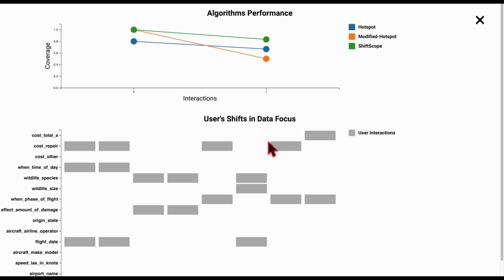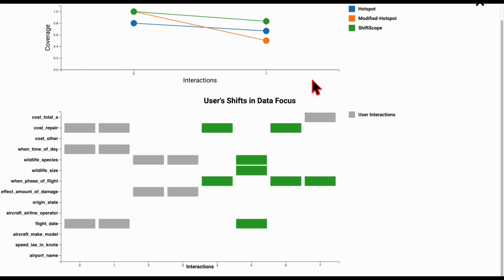That is, if the algorithms can predict users' evolving data interest and recommend relevant data attributes, users are likely to click and explore. Here we see the coverage of modified hotspot, coverage of hotspot, and coverage of SwiftScope. We see SwiftScope performing the best, that is, it matches user shift in data focus the best.